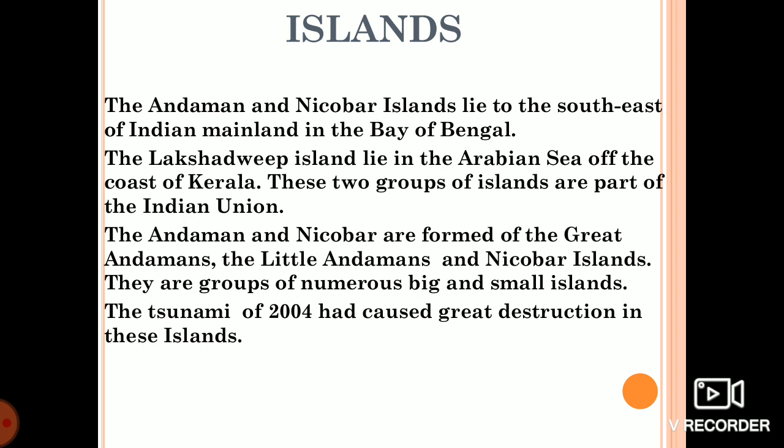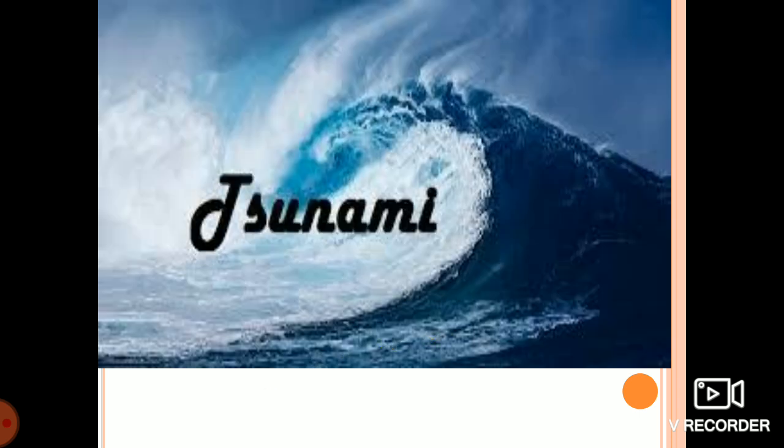The Andaman and Nicobar are formed of Great Andamans, Little Andamans and Nicobar Islands. A group of around 300 islands are there. Numerous big and small islands are also there. But when the tsunami came in 2004, it caused a great destruction in these islands. So what happened when the tsunami came? The Indian Ocean tsunami in 2004 was the deadliest tsunami in recorded history. It destroyed a part of Andaman and Nicobar Island and affected the coast of Tamil Nadu also.